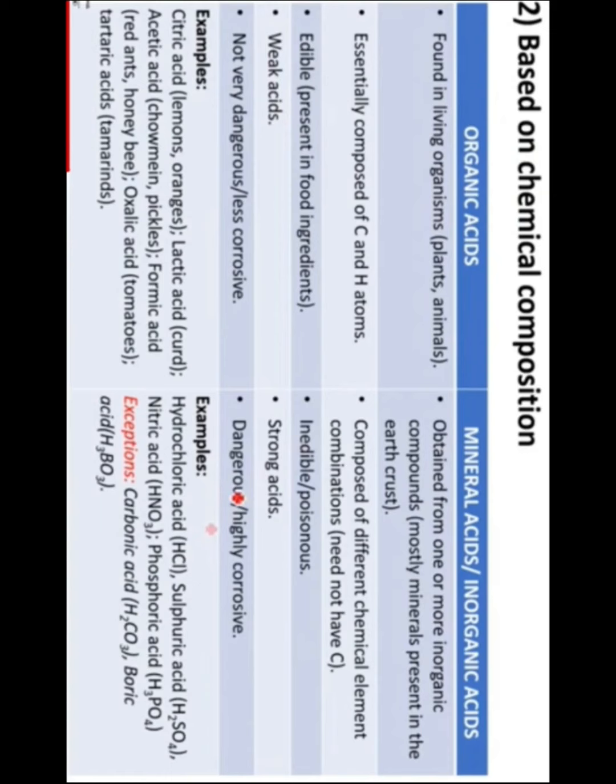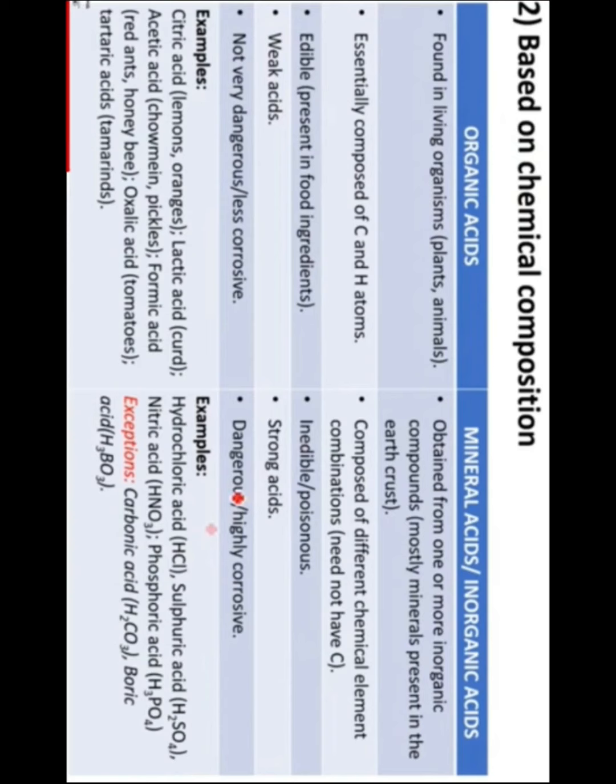The second type is mineral acids, which are also called inorganic acids. These are the acids which are obtained from one or more inorganic compounds, mostly from the minerals in the earth's crust. What we take from there are called the mineral acids. These are composed of different chemical elements in combination, and they need not have carbon.